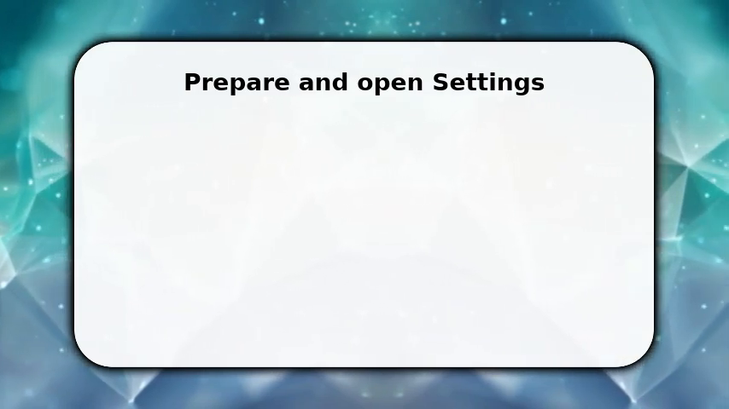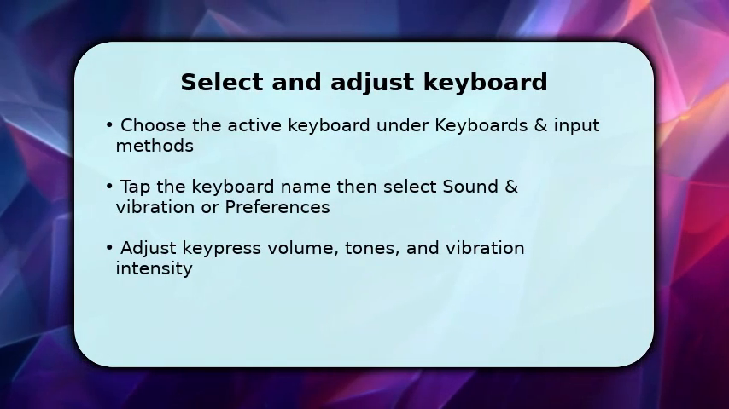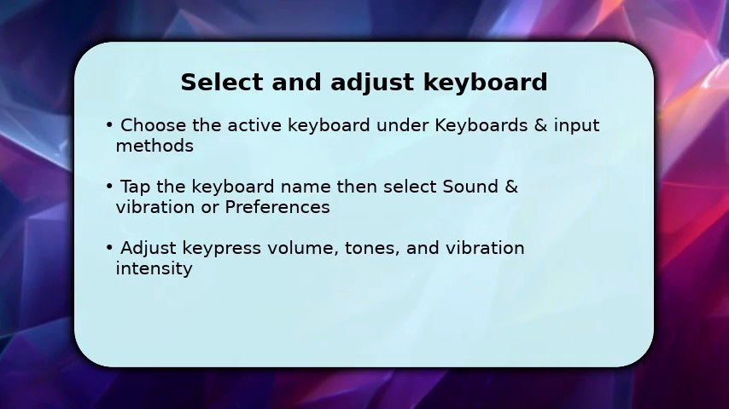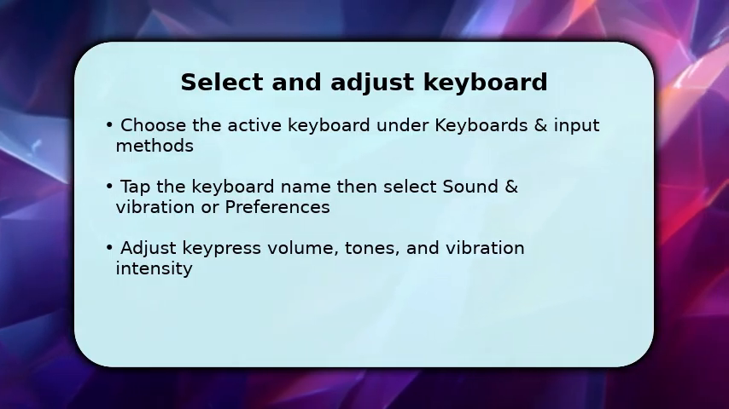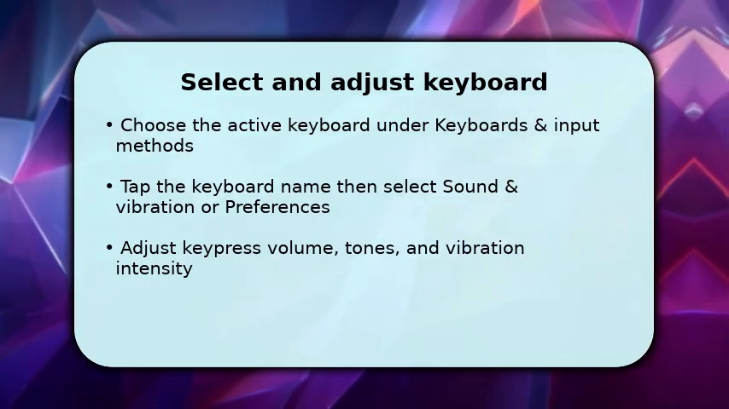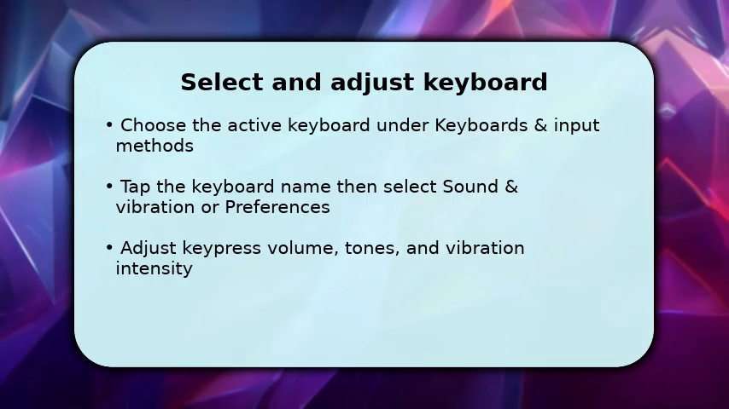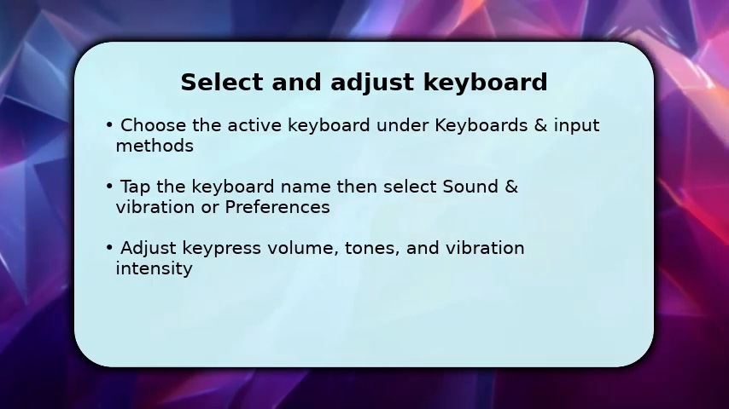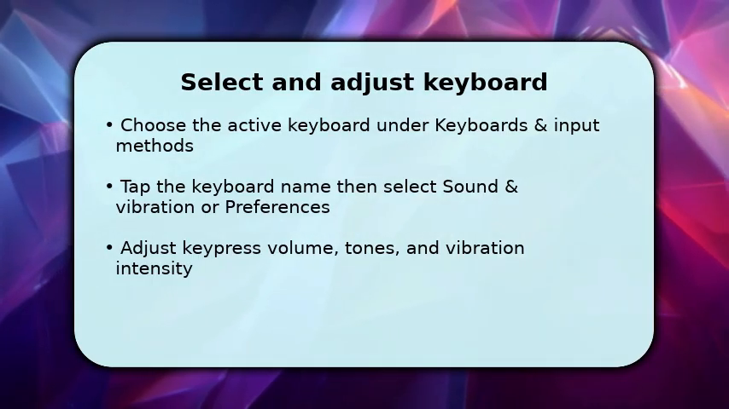Now you select the keyboard and change sound preferences. In Language and Input, tap Virtual Keyboard or Default Keyboard to view installed keyboards. Pick the one you use. Once selected, open Preferences or Sound and Vibration to see options for keypress sound, volume, and vibration.